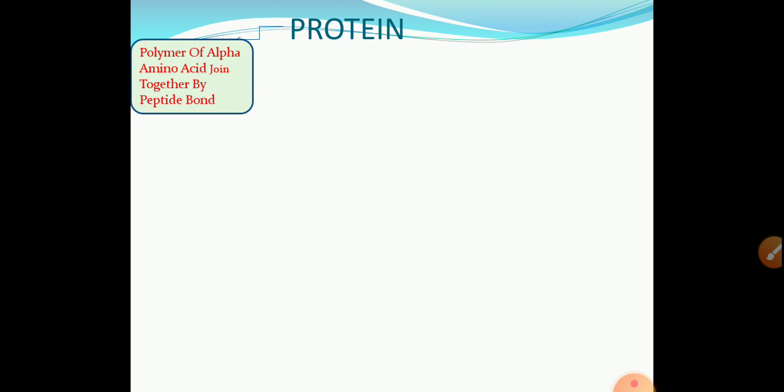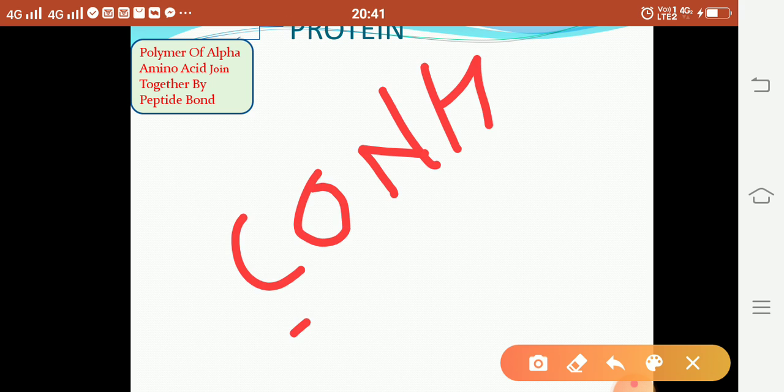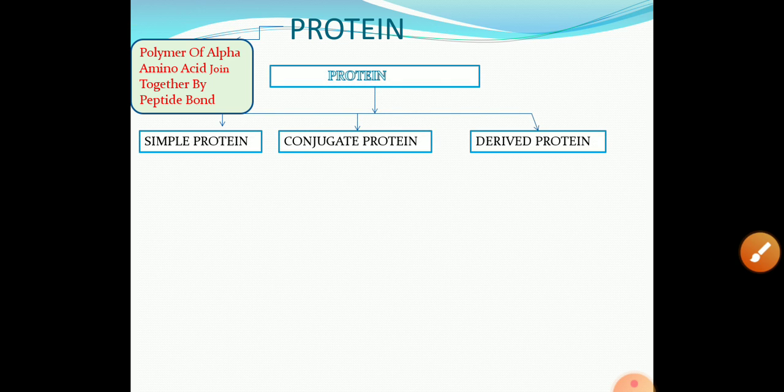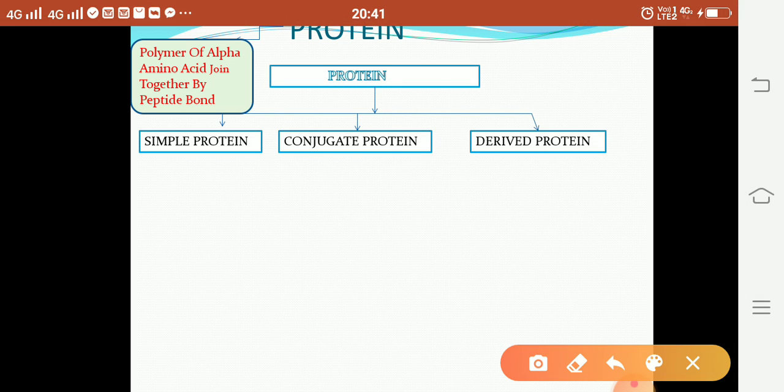Next point is protein. What is protein? Classification of protein. Protein is a polymer of alpha amino acids joined together by the peptide bond. Peptide bond is a CONH bond between two amino acids. Then protein molecules again classify into three types. First one is a simple protein, second one is a conjugate protein, third is a derived protein.